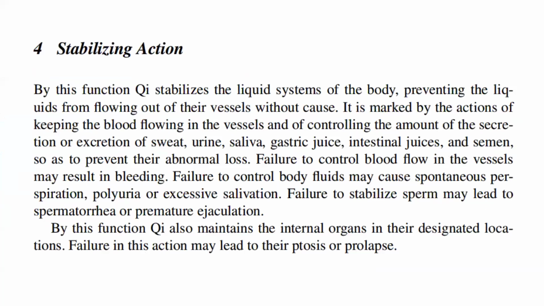It is marked by the actions of keeping the blood flowing in the vessels and of controlling the amount of the secretion or excretion of sweat, urine, saliva, gastric juice, intestinal juices, and semen, so as to prevent their abnormal loss. Failure to control blood flow in the vessels may result in bleeding. Failure to control body fluids may cause spontaneous perspiration, polyuria, or excessive salivation. Failure to stabilize sperm may lead to spermaturia or premature ejaculation.